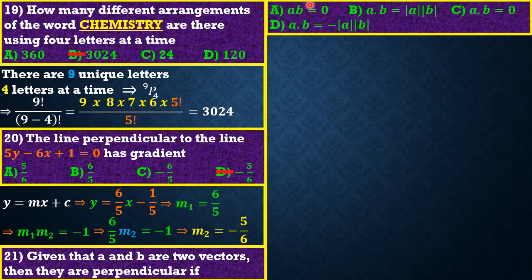No, guys, no. We don't multiply vectors, okay? We dot vectors, we don't multiply them. Please note, guys, vectors are being dotted, not being multiplied. So AB equal to 0 is not an answer. We have AB equal to magnitude of A times magnitude of B. This is for vectors that are parallel. So option C is that A dot B equal to 0. Perfect, guys. Option C is the best option.